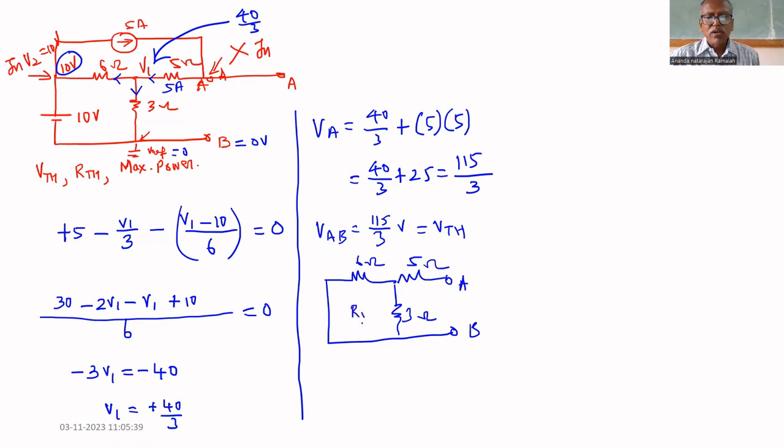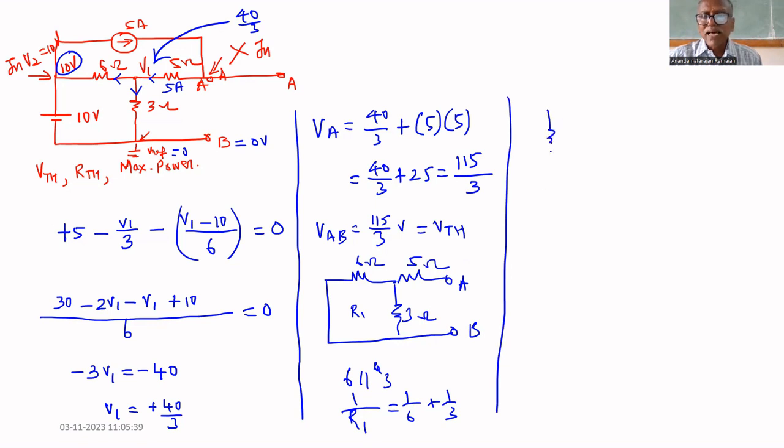Therefore R1 is the parallel combination, 6 parallel with 3 ohm. 1 by R1 equal to 1 by 6 plus 1 by 3, which gives 2 ohm. So this parallel combination becomes 2 ohm. This is 5 ohm. Therefore, across AB equal to 7 ohm.